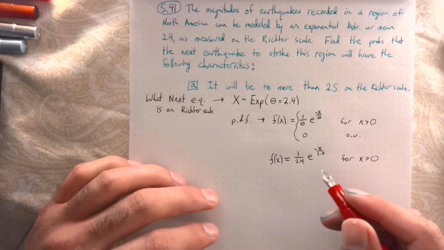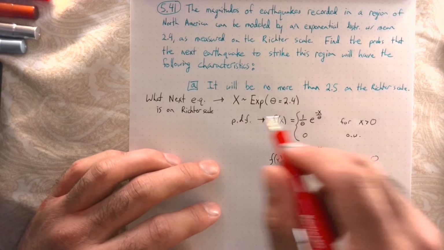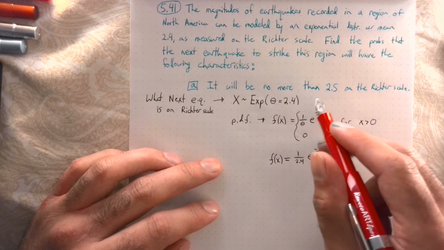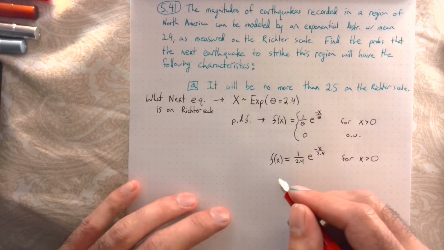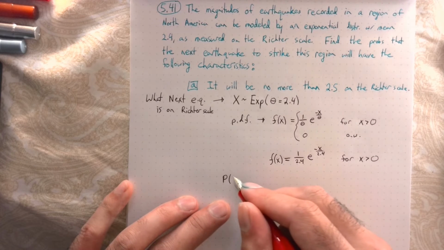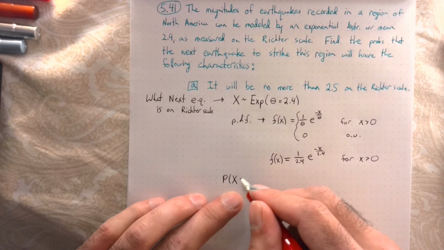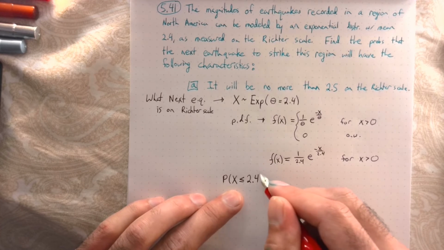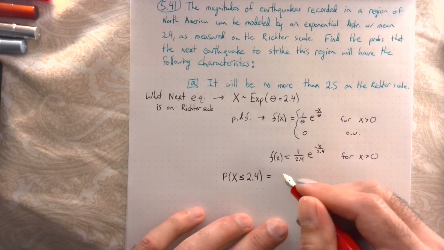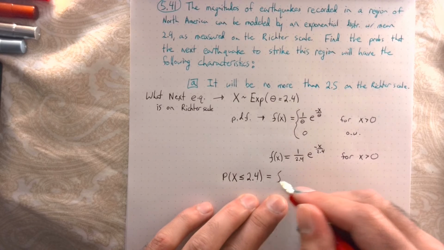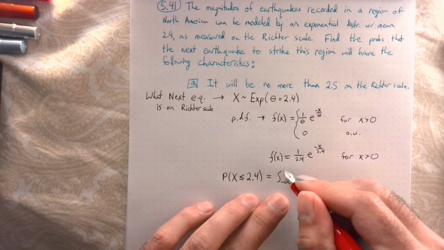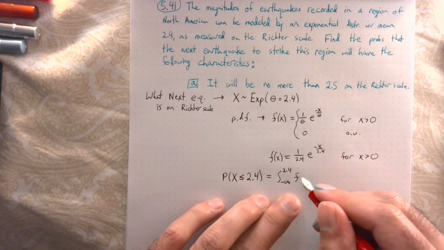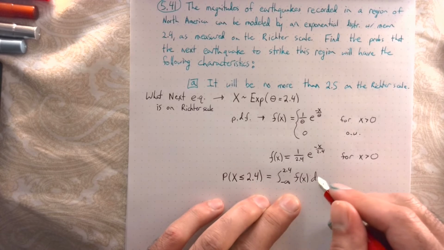Now we want the probability that the next earthquake will be no more than 2.5 on the Richter scale. So what is that? That's the probability that x is less than or equal to 2.4. So this is the integral from negative infinity to 2.4 of f of x dx.